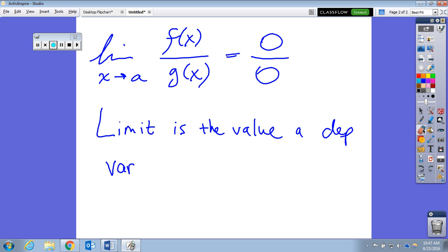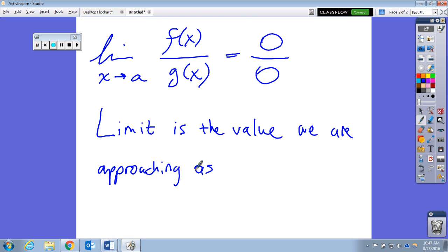Let's make it crystal clear. I like to be very crystal clear because I'm a math guy. So a limit is the value we are approaching as an independent variable approaches some value.